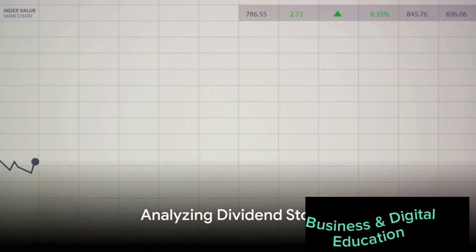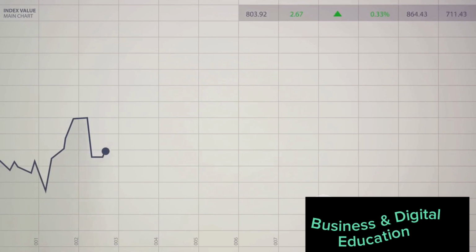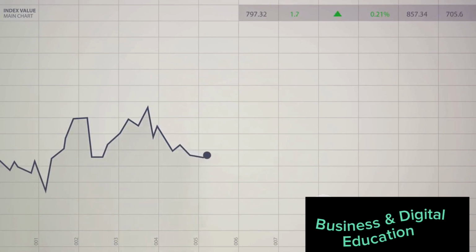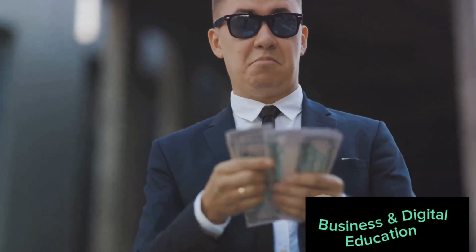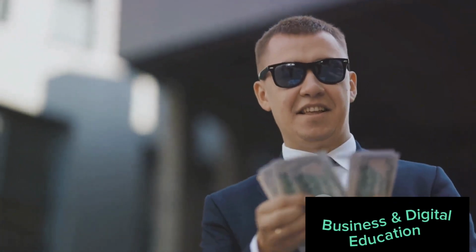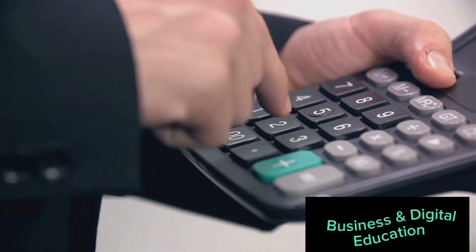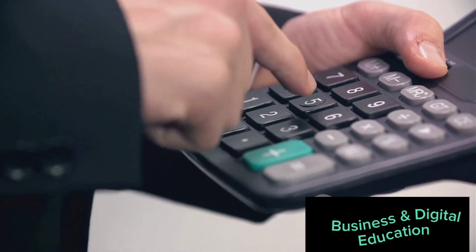Not all dividend stocks are created equal. Indeed, a flashy dividend yield can be alluring, but it's crucial to dig deeper. Analyzing dividend stocks involves a bit of detective work. Firstly, look for companies with a track record of steadily increasing dividends. This signifies financial health and commitment to returning profits to shareholders. Next, consider the company's payout ratio. This is the proportion of earnings paid out as dividends. A high ratio may seem attractive, but it could indicate the company is overextending itself, risking future payouts.